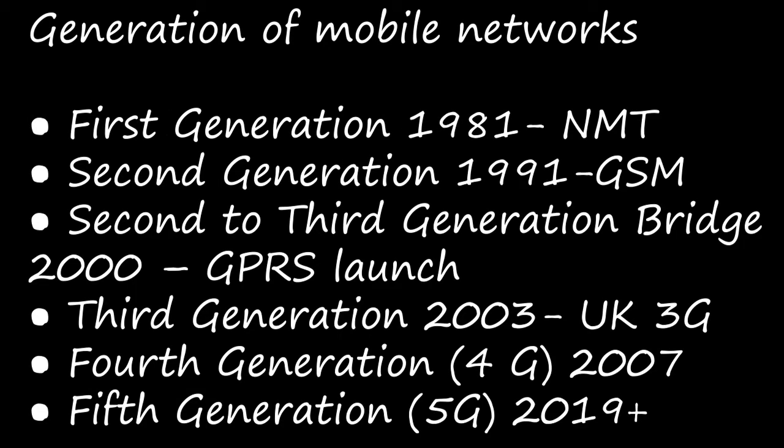The next one is 5G. After 2019 we got this 5G, the fifth generation, which succeeded 4G.